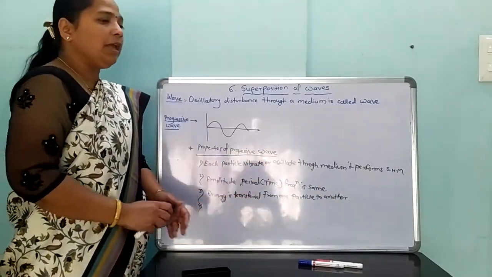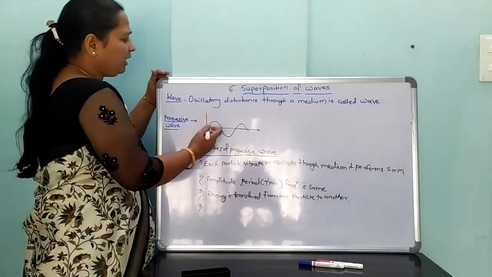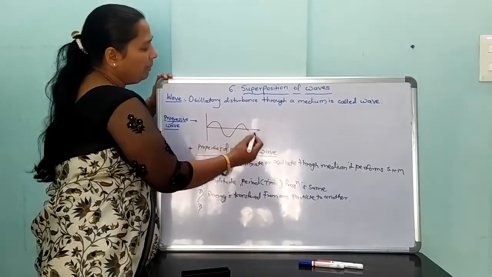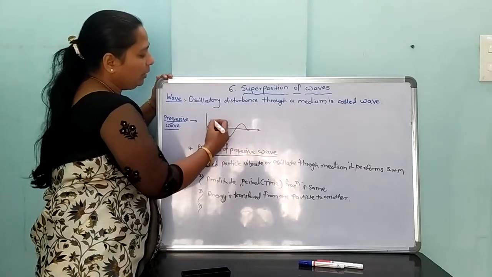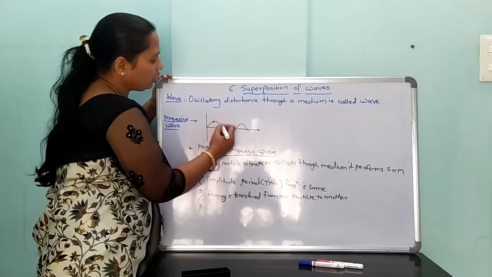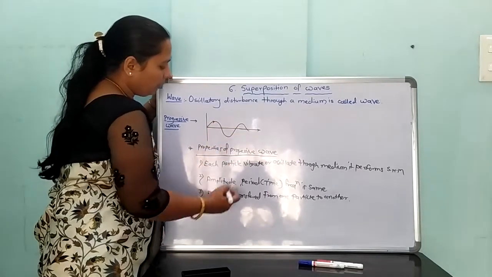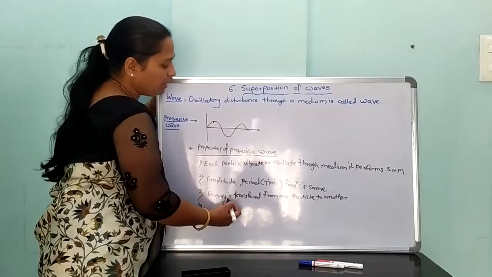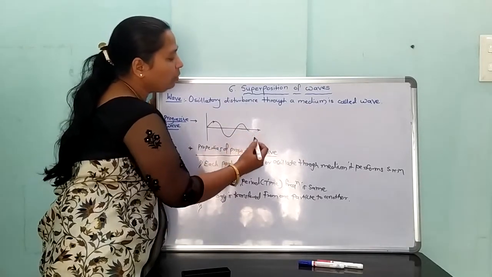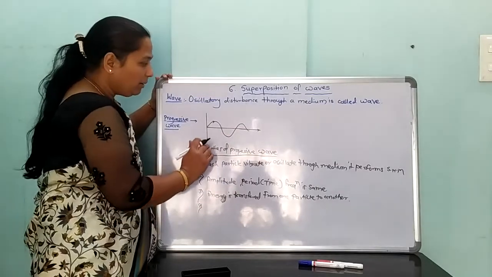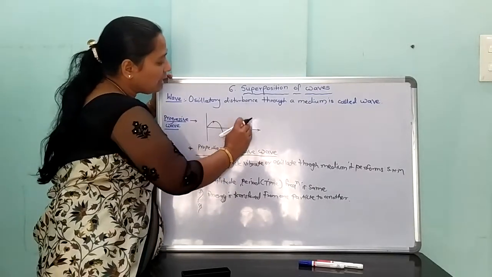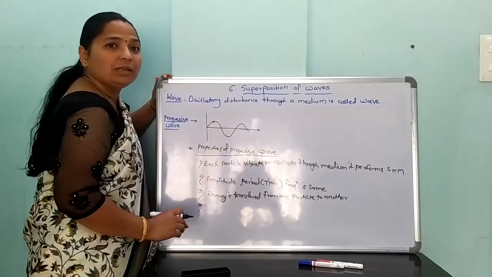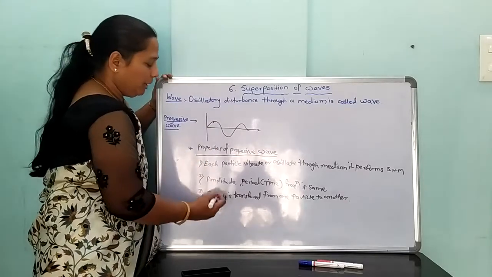Energy or momentum is transferred. Each particle moves in a medium, therefore it has momentum, a change in velocity. Therefore, energy and momentum are transferred from one particle to another particle. But no matter is transferred from one point to another point.